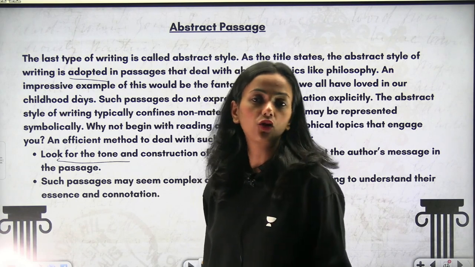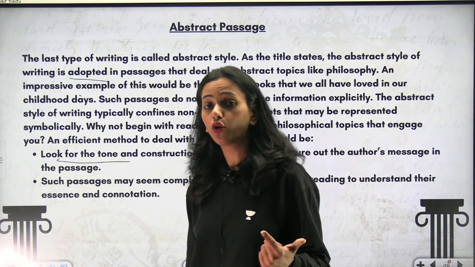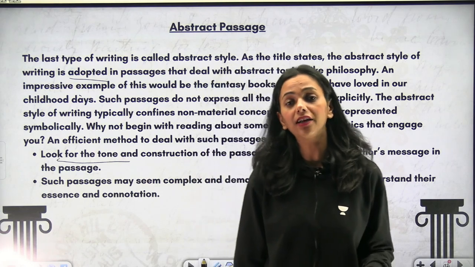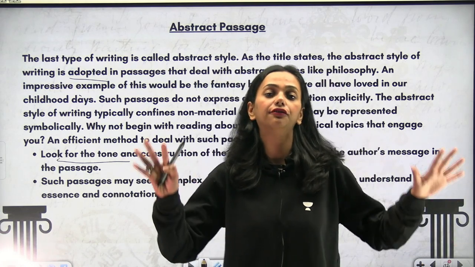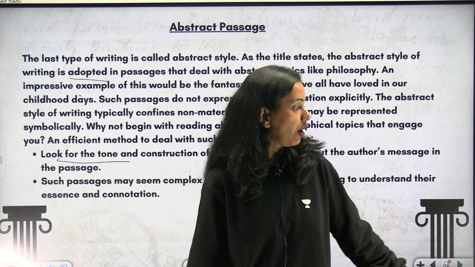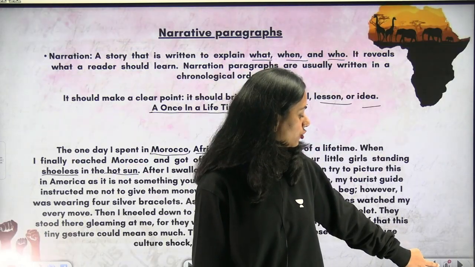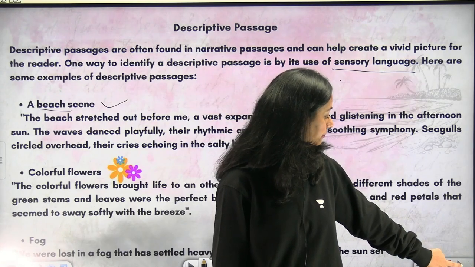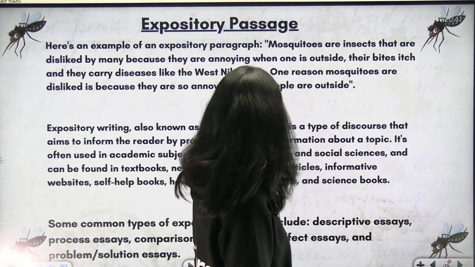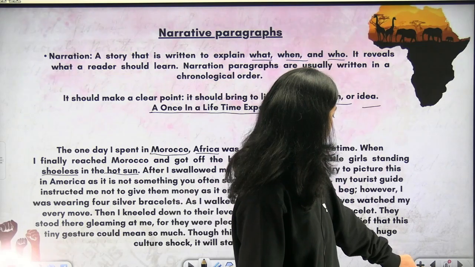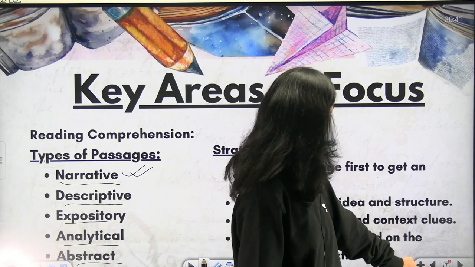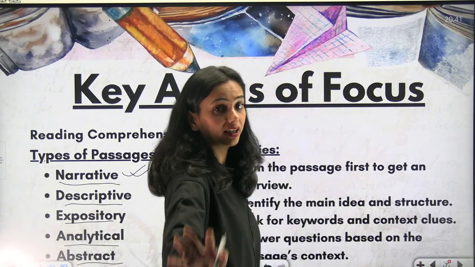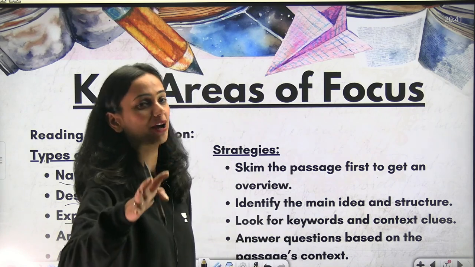But we do not have so much time. We will be so quick and so sharp in reading the passage that we understand it in the first go. Now we will see how these passages work when we are reading them through. I may have slipped through some of these passages, but I am on the right slide. Please bear with me.